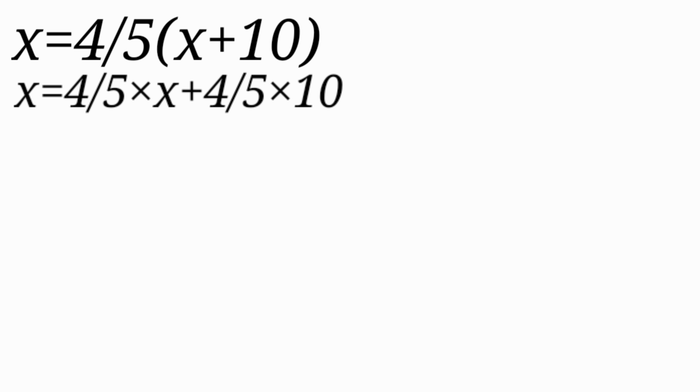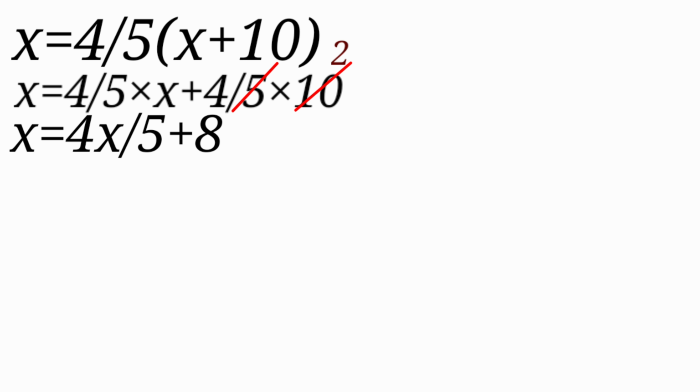Yes, so let's start to open the bracket. 4 by 5 into x, plus as it is, 4 by 5 into 10. So here I am going to simplify here only. 5 ones are 5, 5 twos are 10. To make our calculation fast and easier, the next step is 4 by 5 into x, 4 by 5 x plus 4 twos are 8.